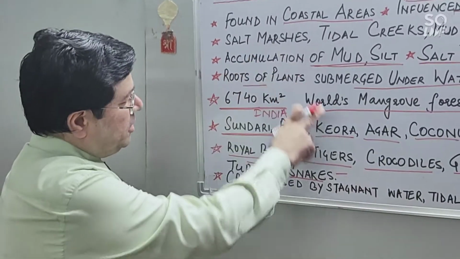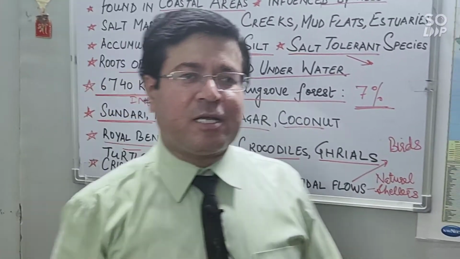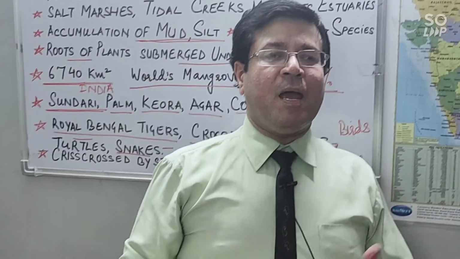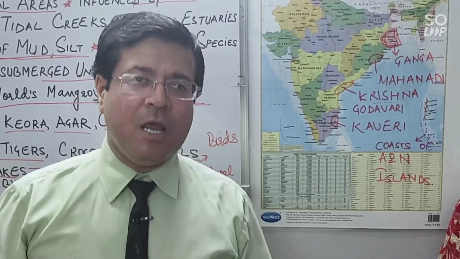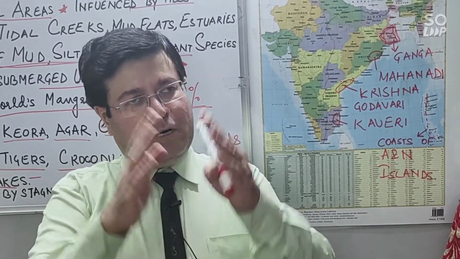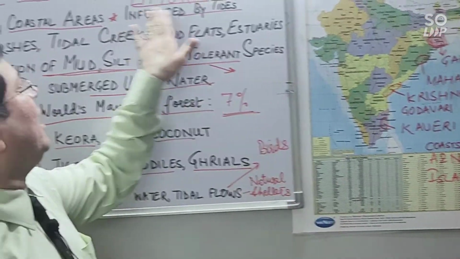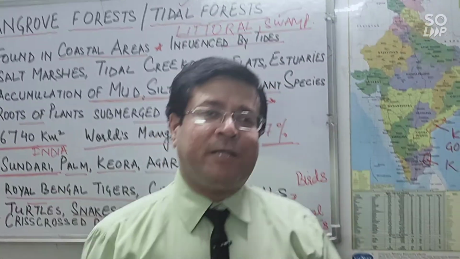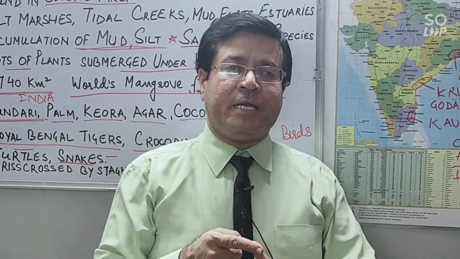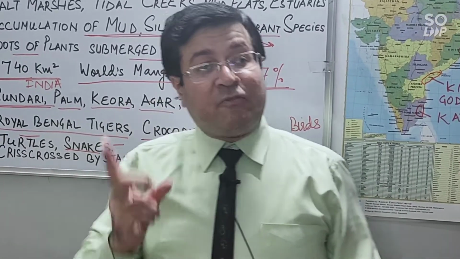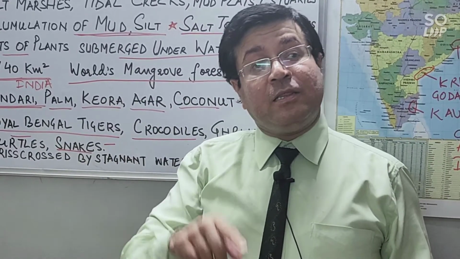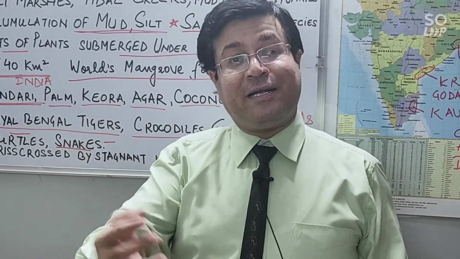So all these are the important characteristic conditions of mangrove forest, or in a way you can call them tidal forest, and on a large scale, they are a part of littoral and swamp forest. So in today's discussion we have understood the areas where they are found, why they are found there only, what kind of trees are found, and why these salt tolerant trees are found there.